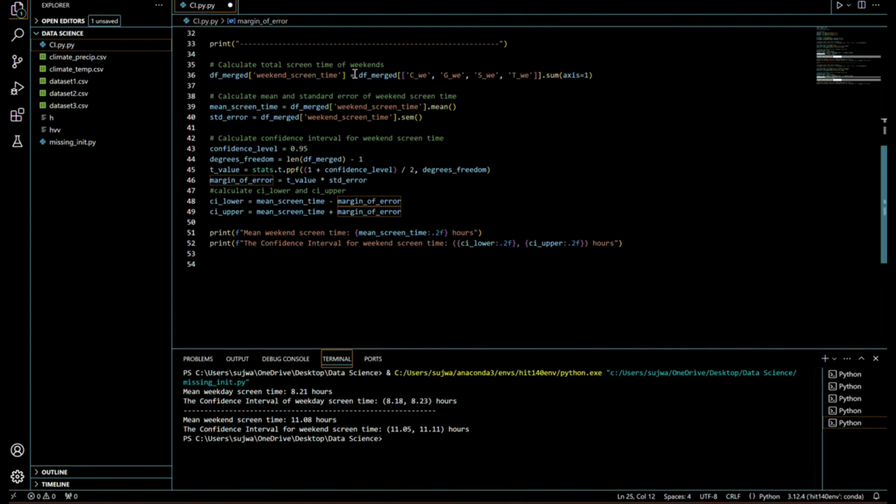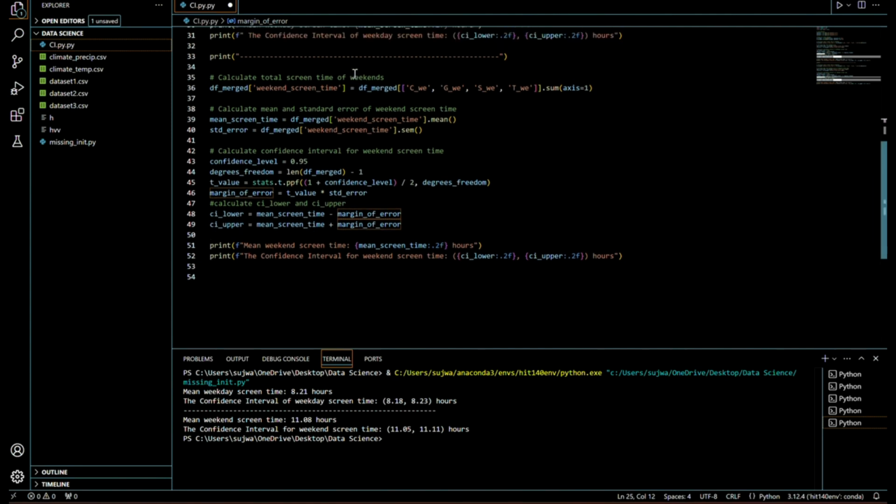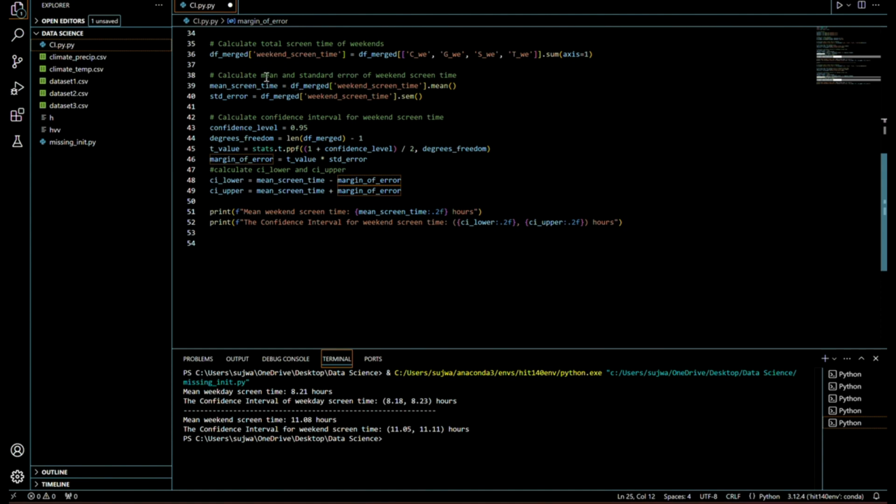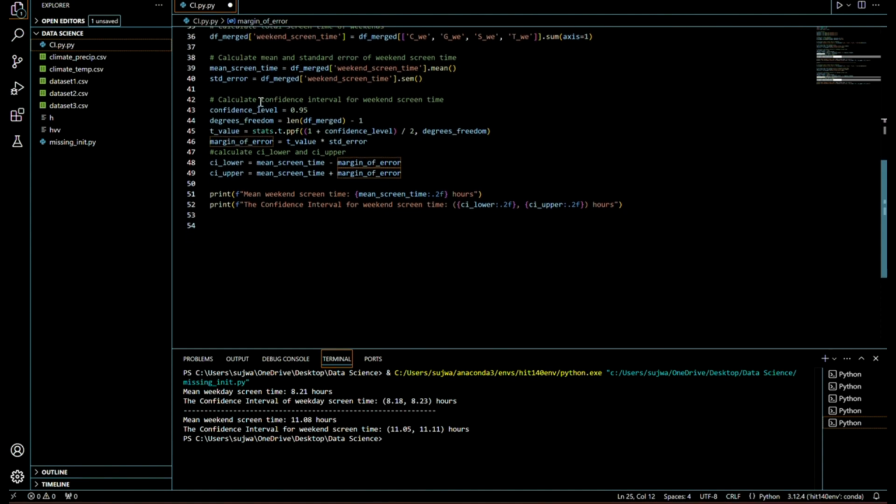To find the confidence interval of the weekend, it is similar to finding the confidence interval of weekdays, in which we have to replace weekdays with the screen time of the weekend. So the CW, the GW, SW, TW. Then we follow similar steps, calculating the mean from the mean function and the sem function, and calculating the confidence interval of weekend screen time.